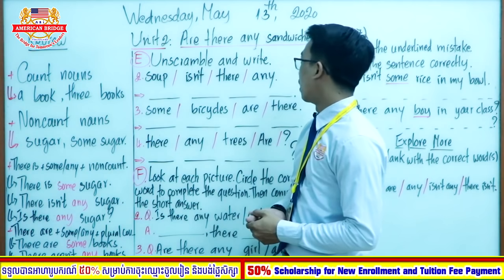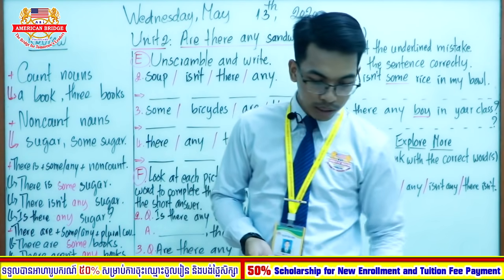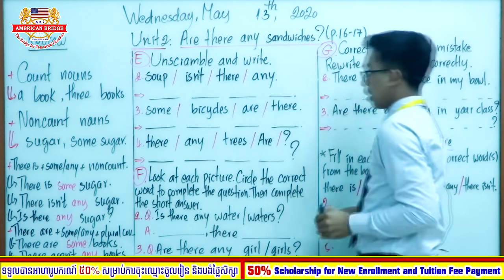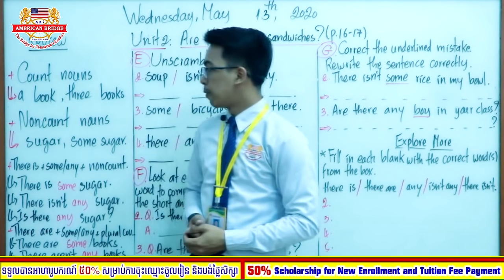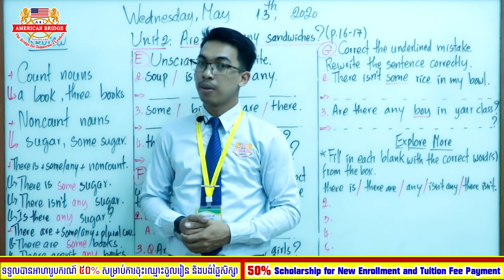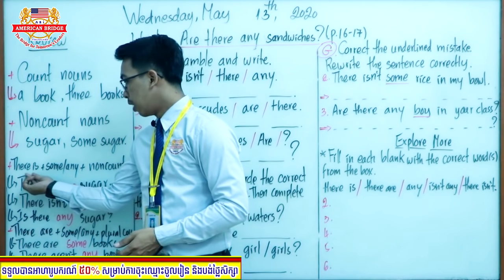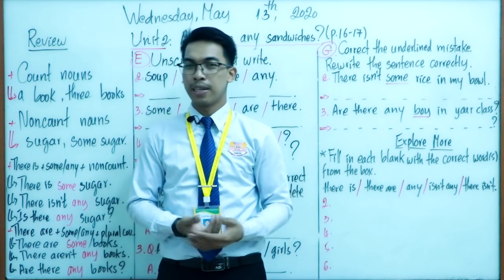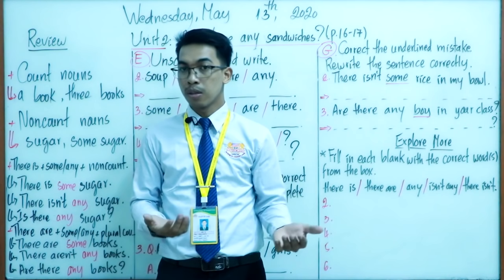Are there any sandwiches? I'm sorry, this one we also have a question mark, right? Are there any sandwiches? Okay, this is the title of Unit 2. And last week you also learned about count nouns and non-count nouns, and we use them with there is, there are, some and any, right? Do you still remember the definition and the use of them?